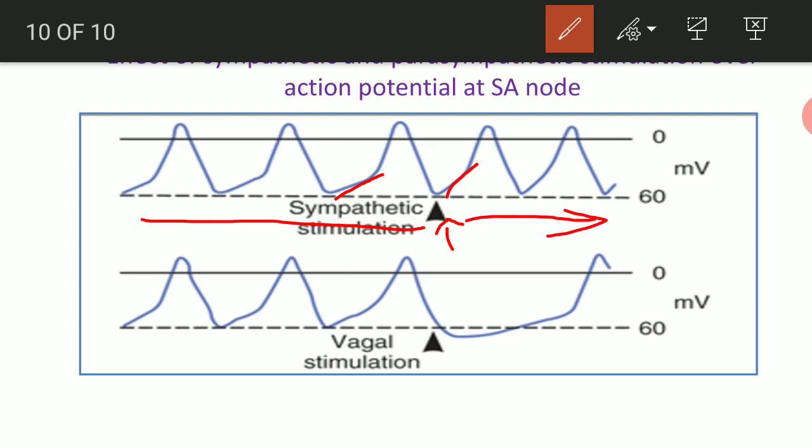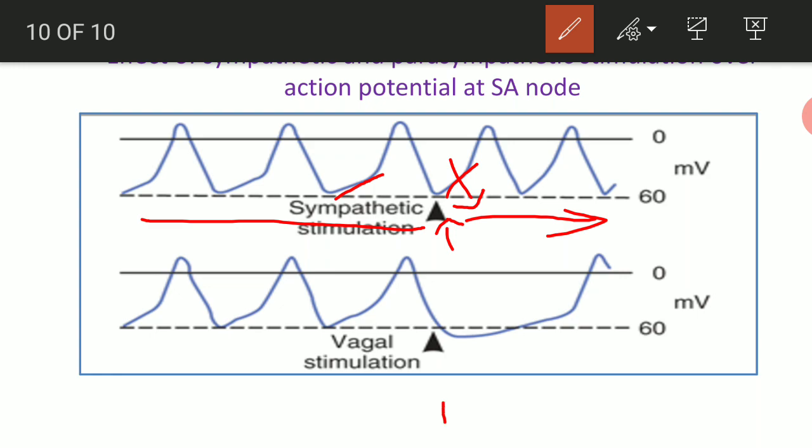Drugs acting via the sympathetic pathway will lead to stimulation of the beta receptors, and these receptors will open the transient calcium channel in a more efficient way, and because of that the slope is now steeper and the rate increases. Positive charge will go in more because of more efficient opening of the calcium channel.